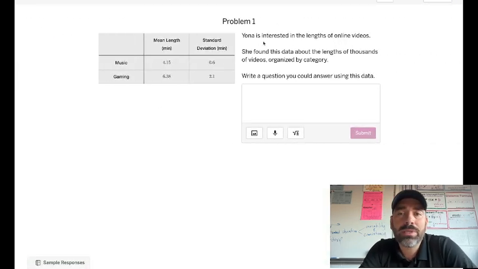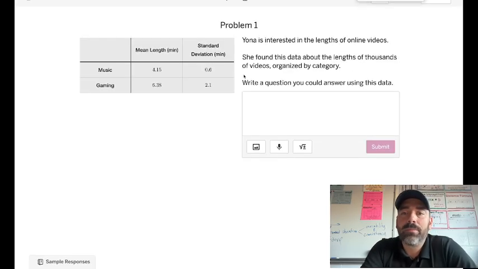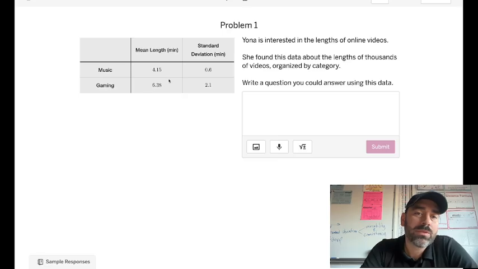Yona is interested in the lengths of online videos. She found this data about the lengths of thousands of videos organized by category, music videos versus gaming videos. The average length is 4.15 minutes versus 6.3 minutes. So the gaming ones are 1.5 times longer than the music videos on average.